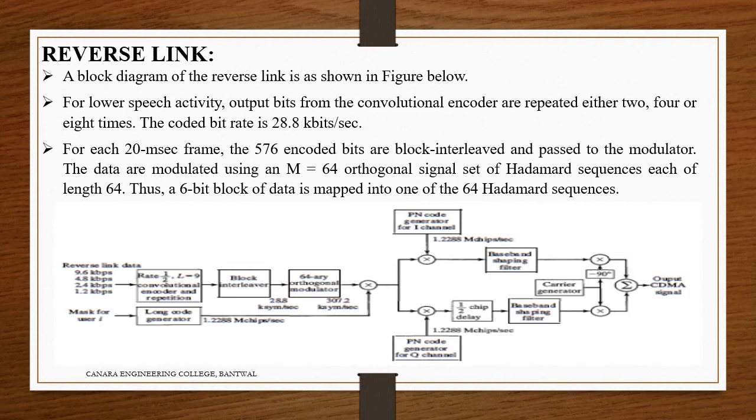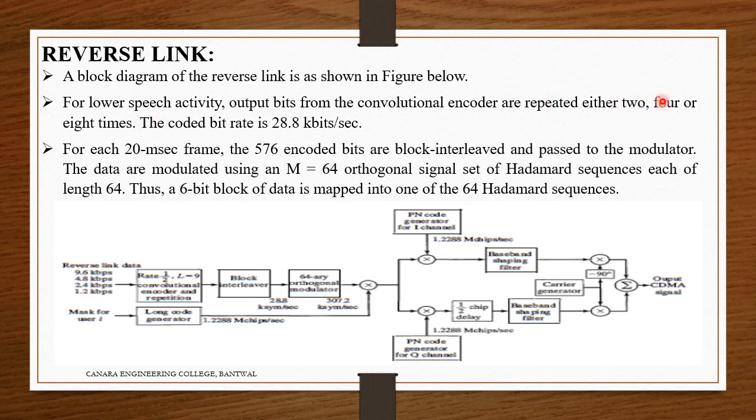Now we are done with the forward link. Now we go back to the reverse link. In this reverse link, for lower speech activity, output bits from the convolutional encoder are repeated either 2, 4 or 8 times.